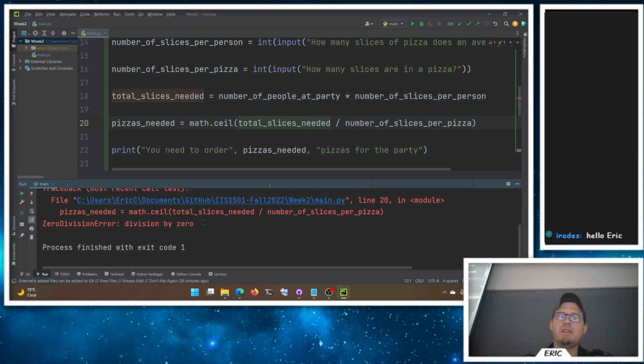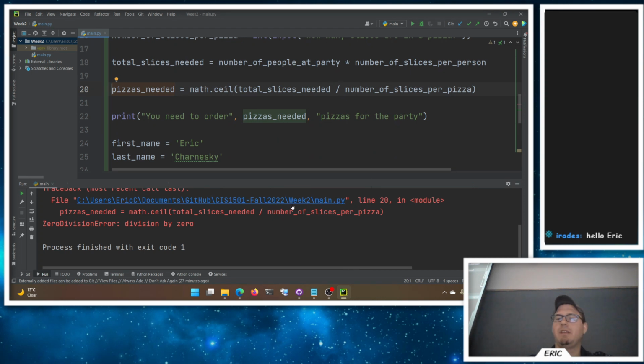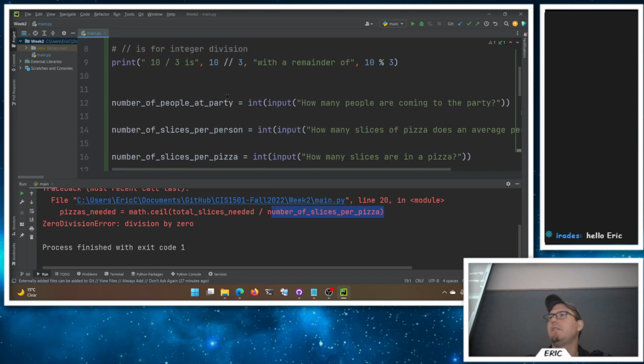But what it shows me is the error that crashed and then the line at which it crashed. So it says, hey, at line 20, and I can even click on this, it'll take me right to line 20. Like it's a link, which is really handy here. It says, hey, we tried to divide by 0 because number of slices was 0. Bad stuff happened. Okay. So, and if you're not really sure why it's happening or what's happening here, the other really cool tool we get is the debugger.